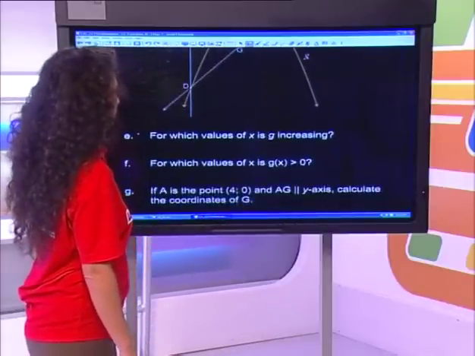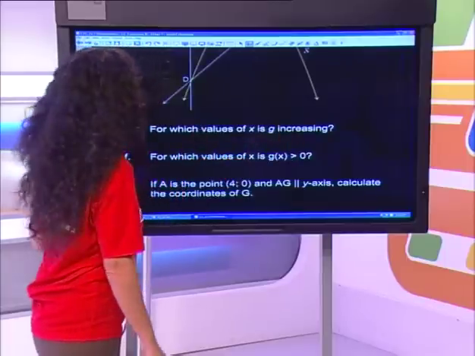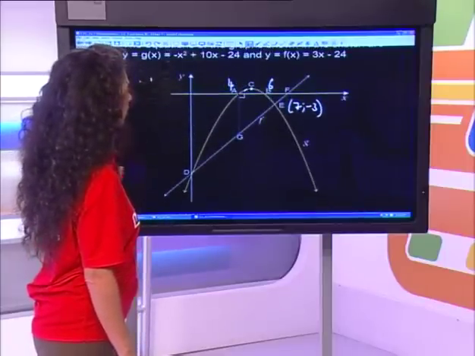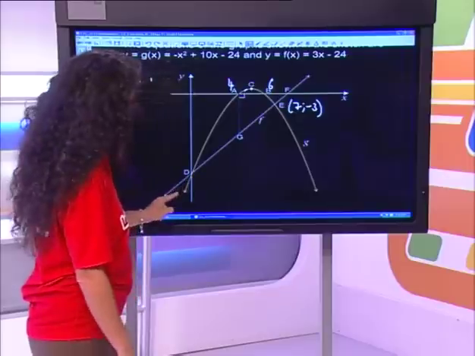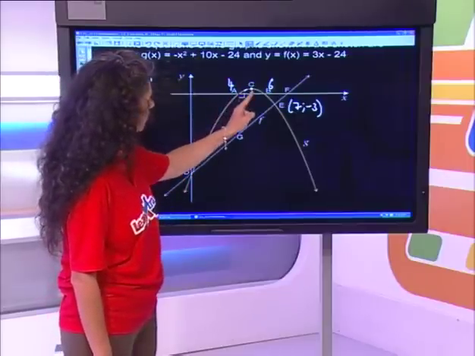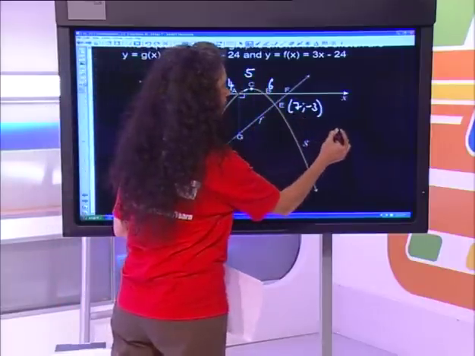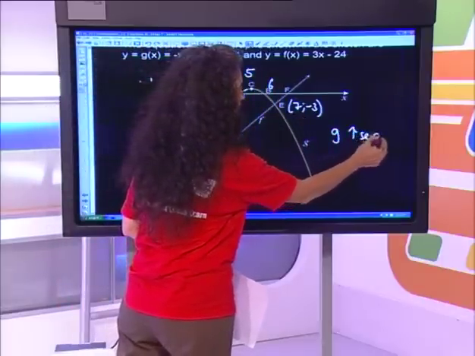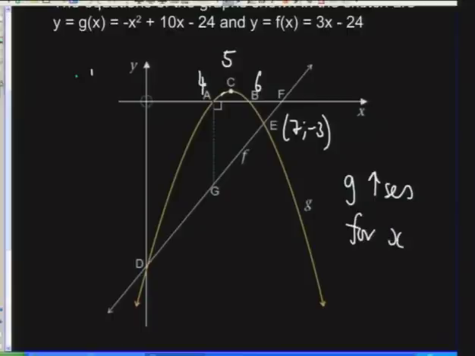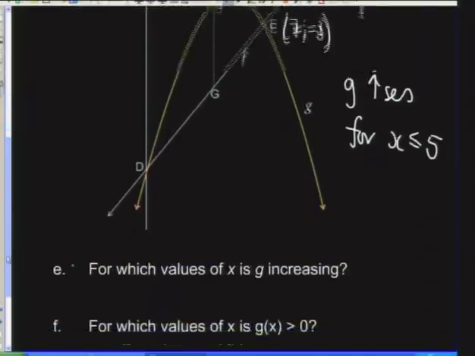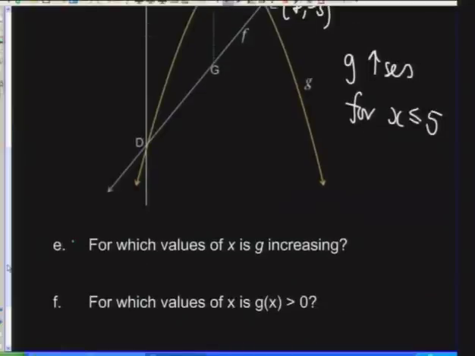The question I'm really interested in is, for which values of x is g increasing? So where would this function be increasing? Well, it's increasing from here all the way to c, which is your turning point. So we would say that the function increases, and we can write it like this. g increases for x smaller than or equal to 5. Because it's increasing to the left of 5, it just keeps increasing. Well, what was the question actually? For which values of x is g increasing? So it increases for anything smaller than 5, the function is increasing.